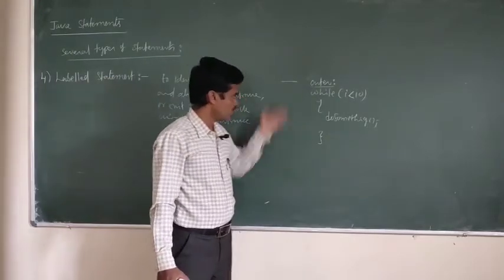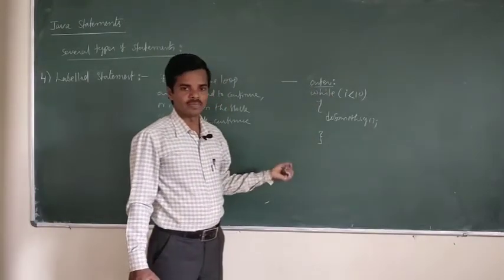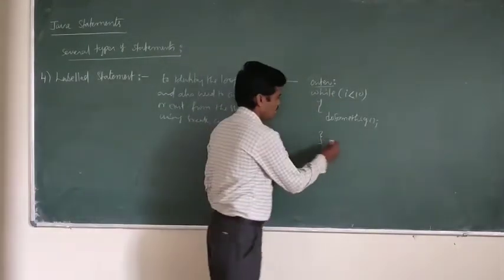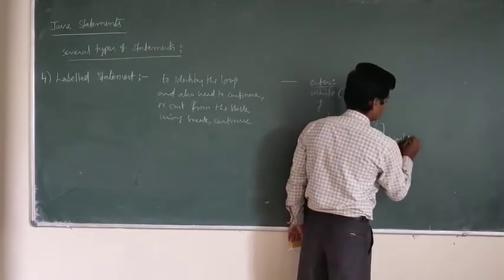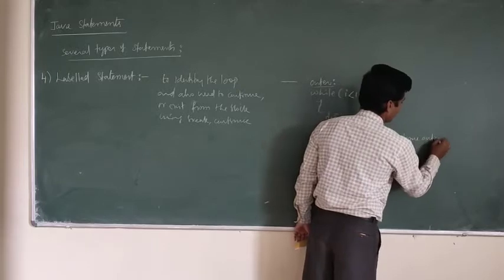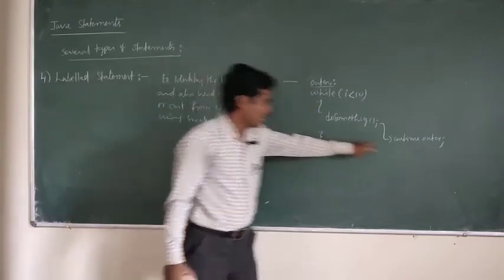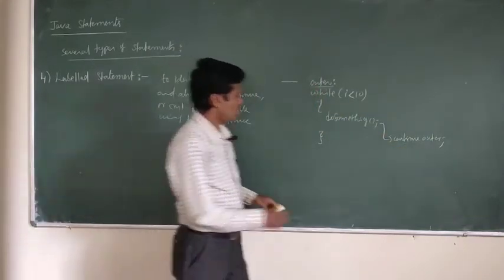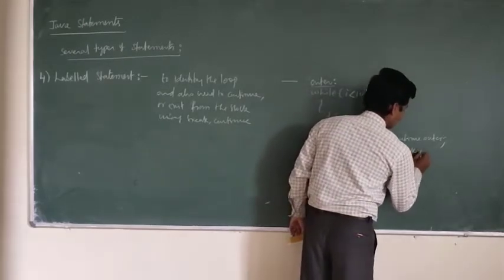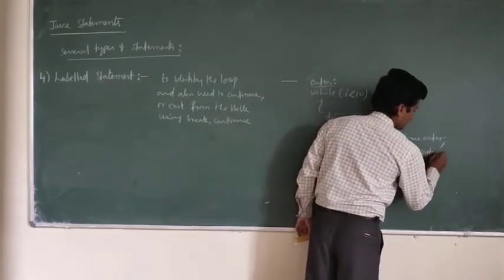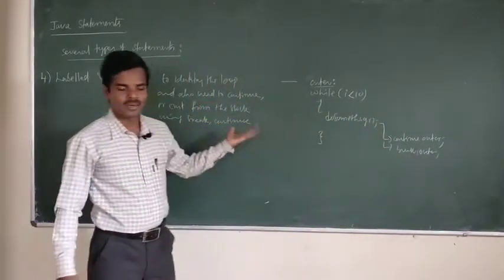And again, if you want to continue the same loop, then you can use the label name: continue outer. For example, if you use continue outer, then again it will continue this loop, because outer is used for the while loop. Or if you want to break, break outer. Break outer means it will break the outer. Outer belongs to what? The while loop. Then this loop will be broken.